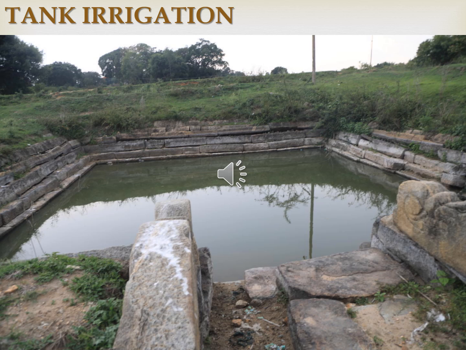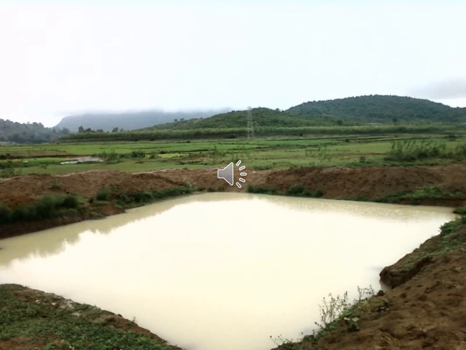Irrigation by tanks is a very old system in India. It also includes irrigation from lakes and ponds. So the old method of irrigation is tank irrigation. Tank irrigation is popular in peninsular India.